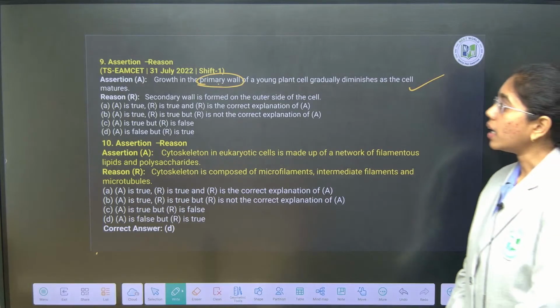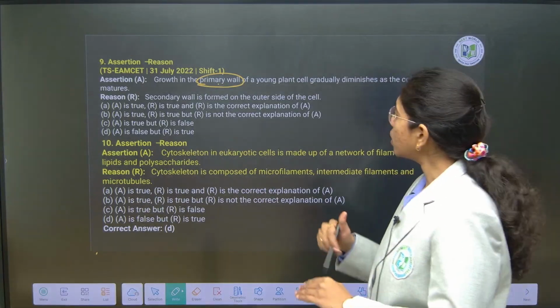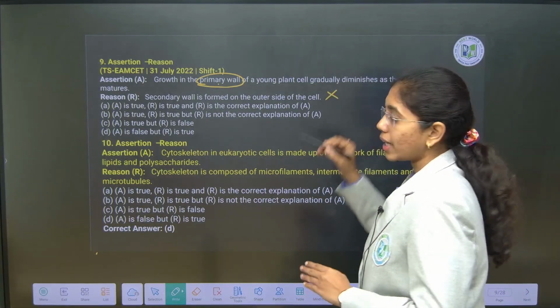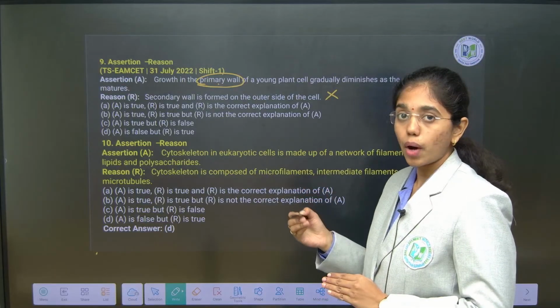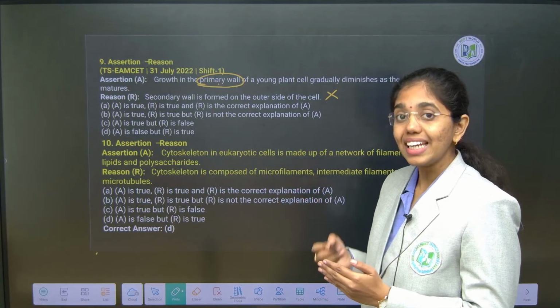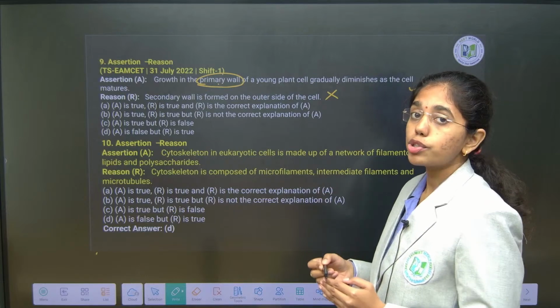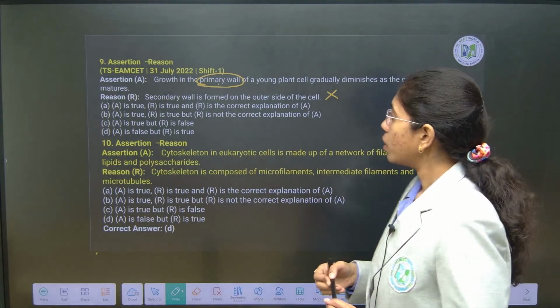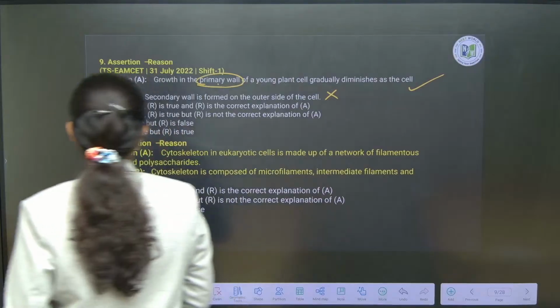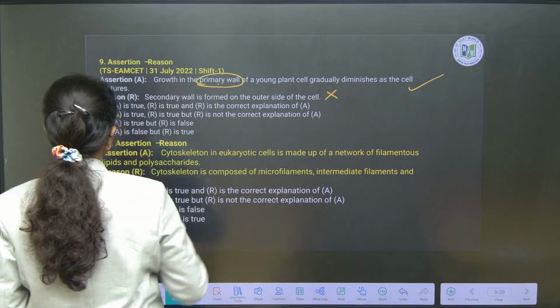Next, secondary wall is formed on the outer side of the cell. No, secondary wall is the last layer that is formed, and it is formed towards the inner side of the cell, which is close to the cytoplasm. So assertion is true and reason is false here, which is option C.